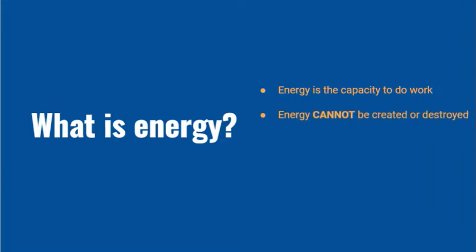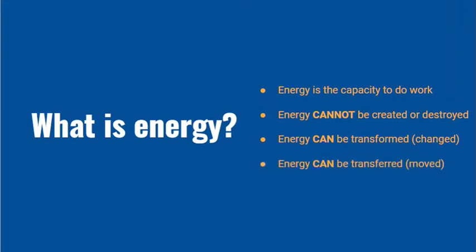Energy cannot be created or destroyed, which means it's conserved. So that means the amount of energy in a system is always the same. But what can happen is that energy can be changed or transformed between different types. Energy can also be moved or transferred from one object to another.